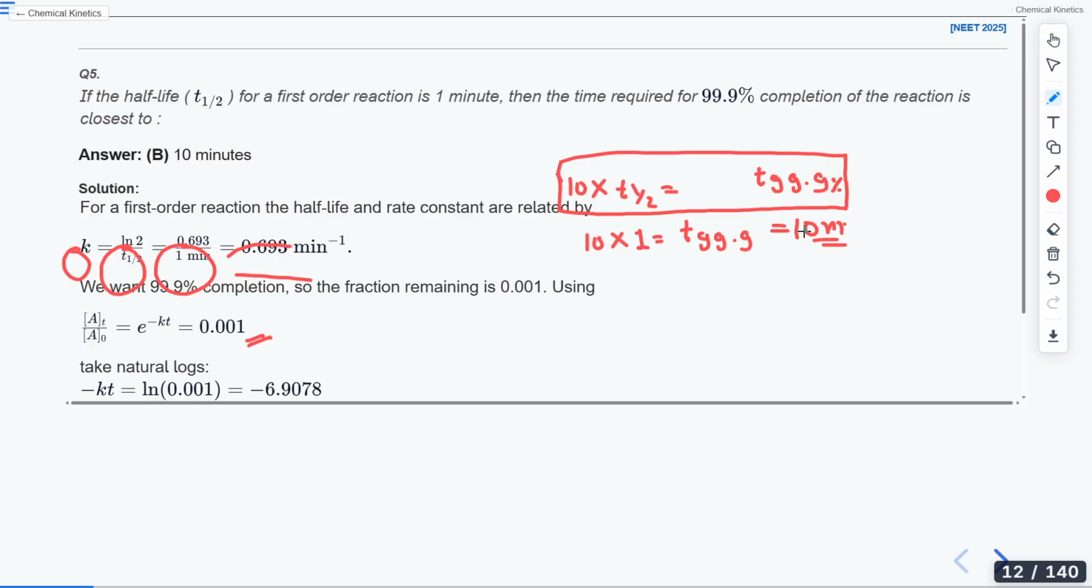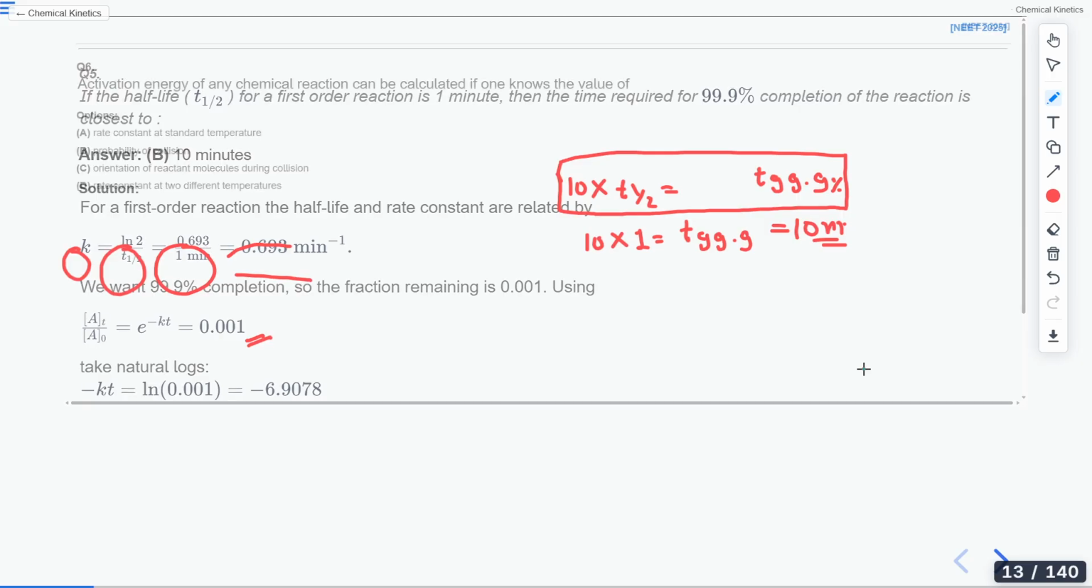Can we move on to the next question? Is it clear to all of you? Tejashree, why is the screen not clear? So, is it clear to all of you? Is anyone having any doubt in this? So you can use this formula directly to calculate the T 99.9%. Moving on to the next question.